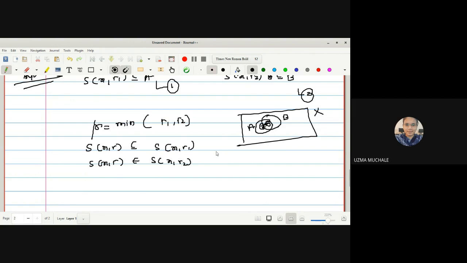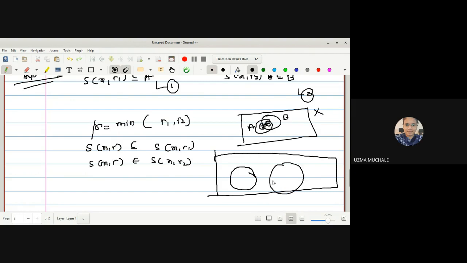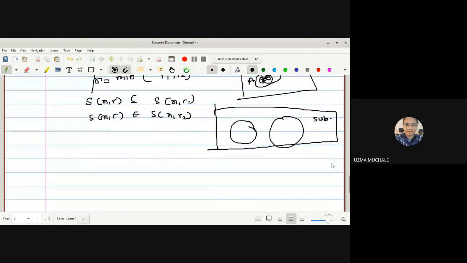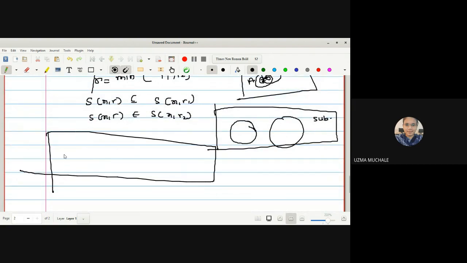Okay, let me show you in the diagram. This is A and B. This is the disjoint case, that is subcase 1, and this is subcase 2, in which we have an open set, suppose this one and this one, and here is x.